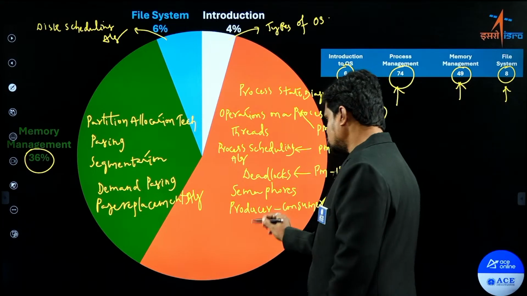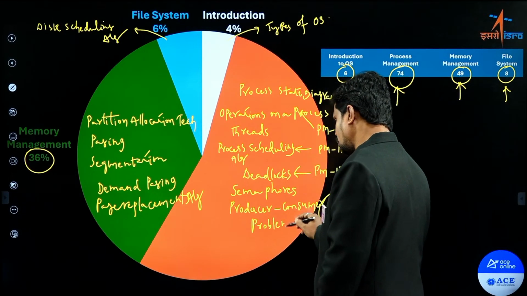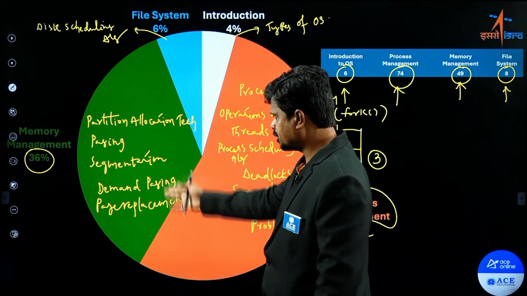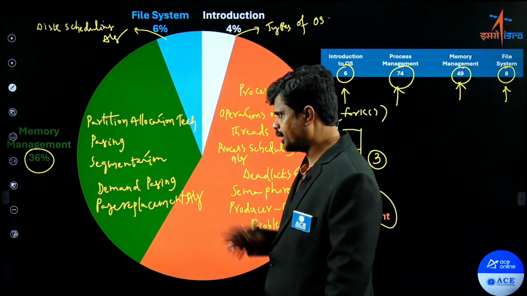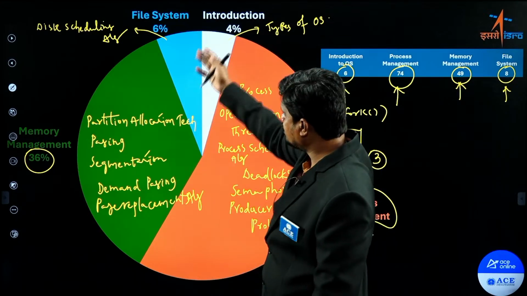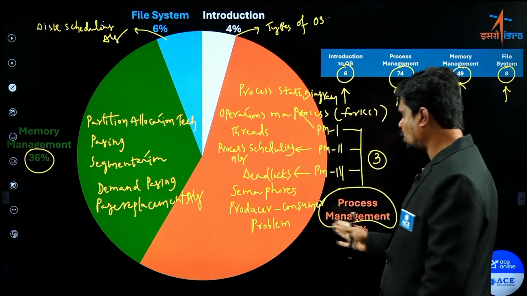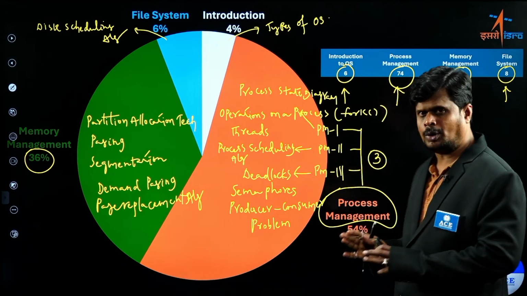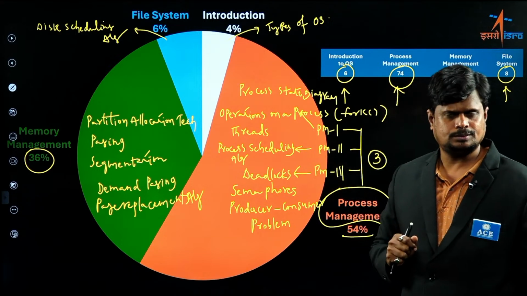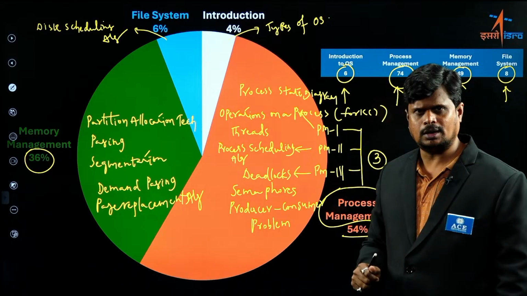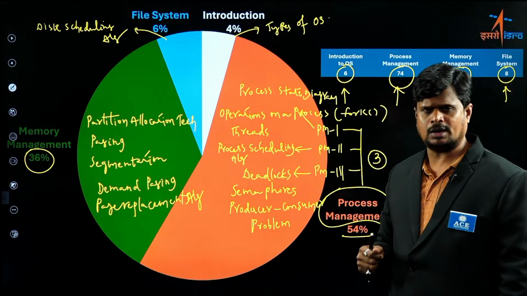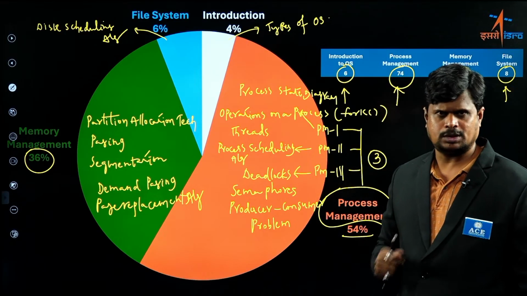And from memory management, we need to focus on partition allocation techniques, paging, segmentation, page replacement algorithms and demand paging. And for file systems, disk scheduling algorithms. So these are the most important concepts of operating system in connection with the ISRO examination. I hope you got clarity on which topics you need to focus on when you are preparing for the ISRO examination.